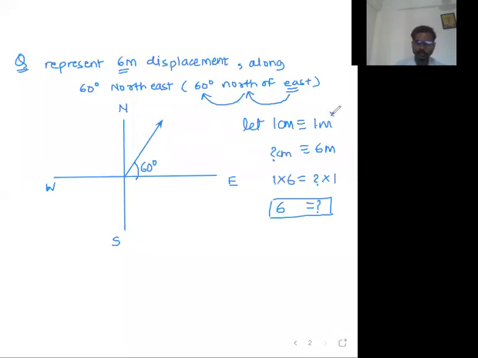This we can assume, this is up to us. So here I will write 6 centimeter, which is 3 lines: 1, 2, 3. 1 centimeter is equivalent to 1 meter, so 6 centimeter will be equivalent to 6 meter. In this way, we can represent the magnitude and the direction of a vector.